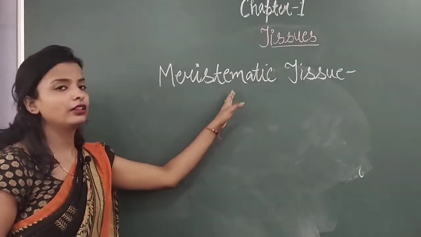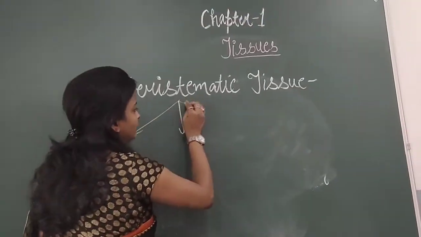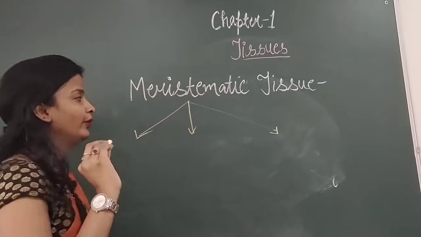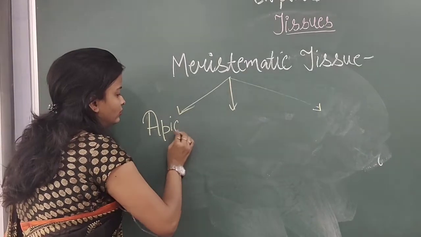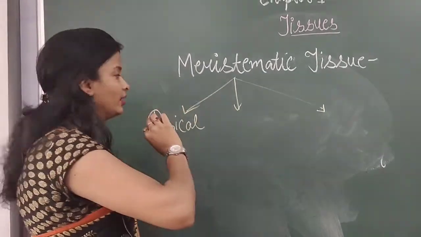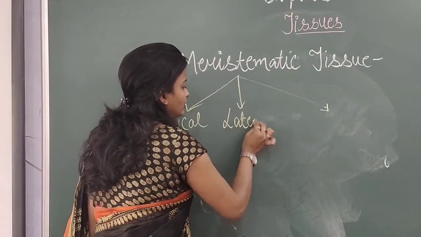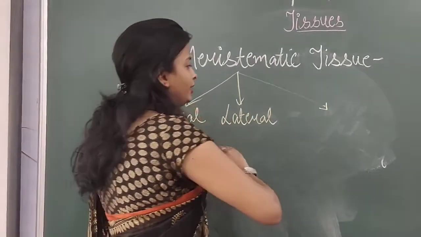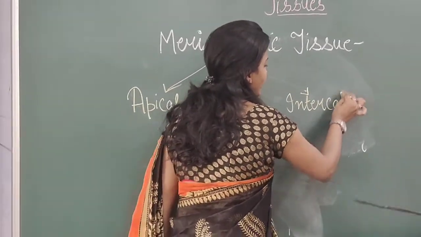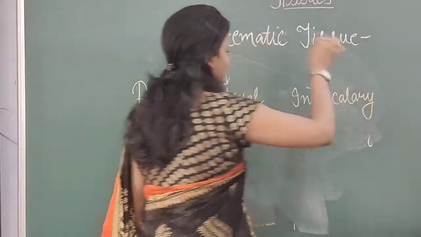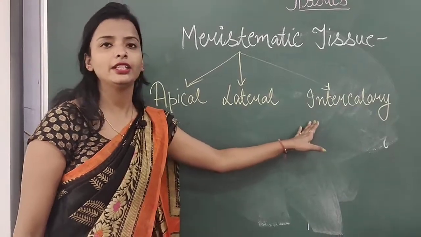When we classify them, they are of 3 types. The first one is apical meristem, the second one is lateral, and the third one is intercalary. First is apical, second is lateral, and third is intercalary.